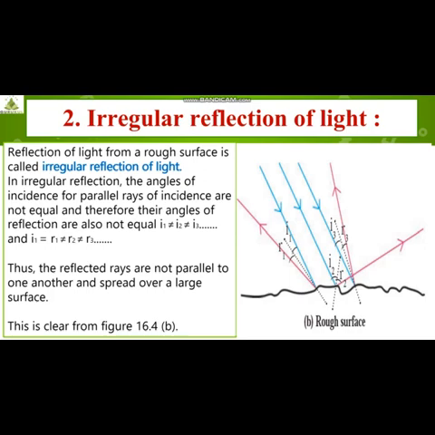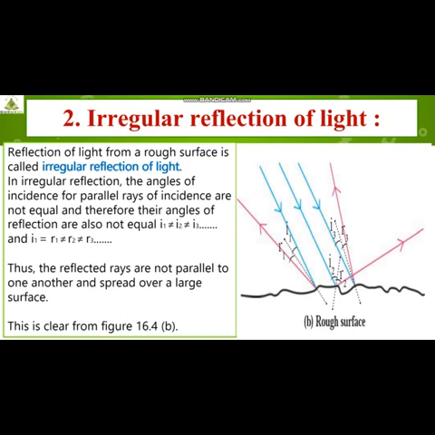Okay, so let us see irregular reflection of light. From the figure only you can make out it is not plain. It is rough, it is not even. So reflection of light from a rough surface is called irregular reflection of light. In irregular reflection, students see carefully, the angles of incidence for parallel rays of incidence are not equal.